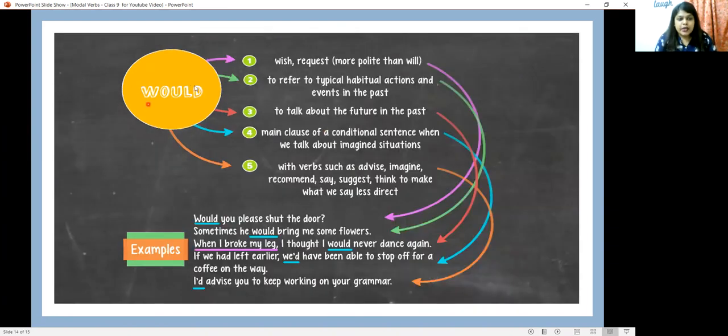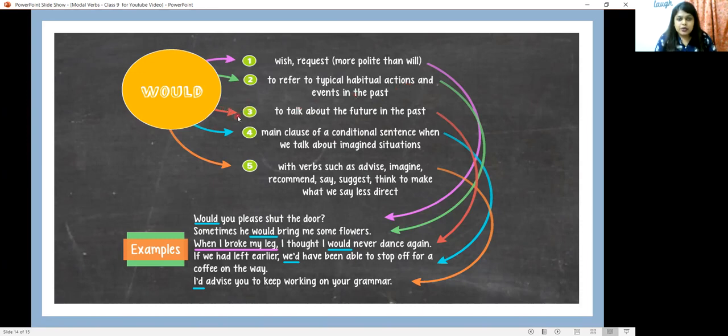So let's see the word would. Would is used for wish, request, and when you use will, it is less polite. So it's better to use would because it will be more polite than will. Would also refers to typical habitual actions and events in the past. Okay.